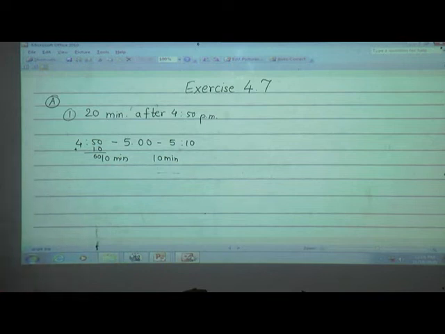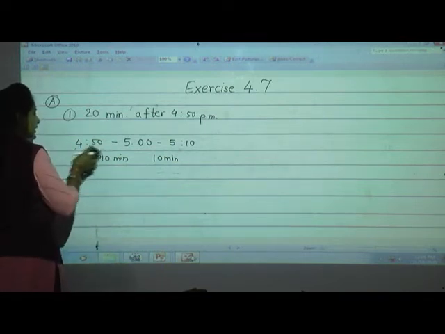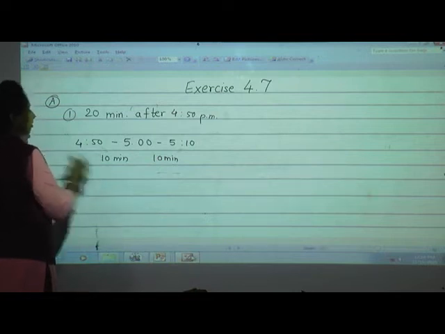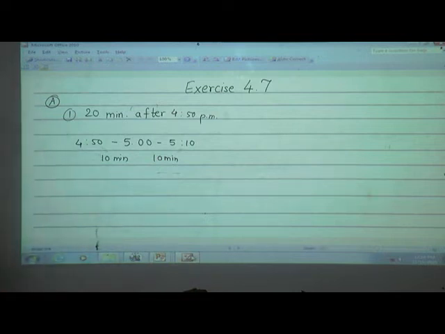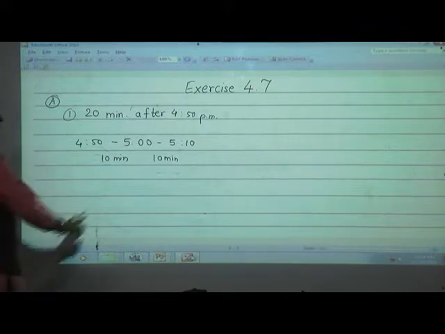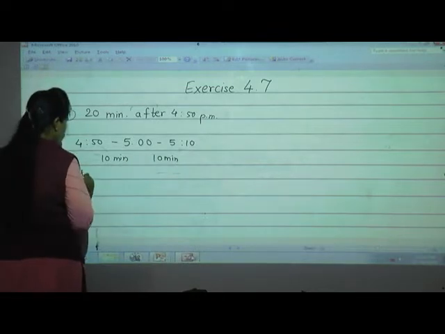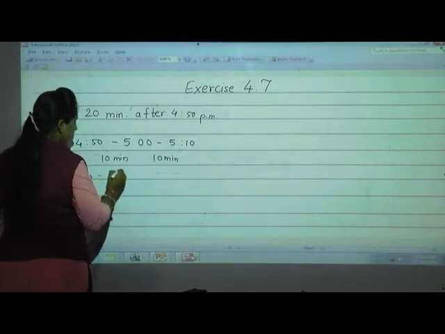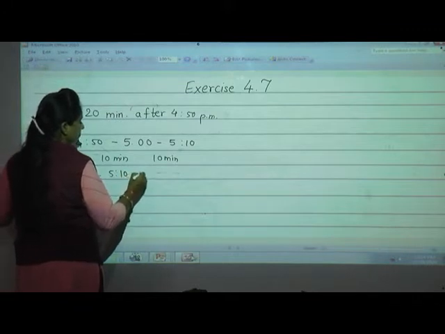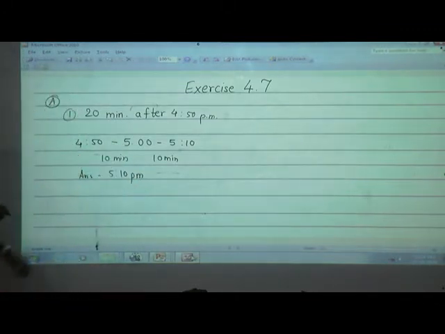Okay? So, are you getting this? Yes. So now I have added 20 minutes to 4:50 p.m. So what is the final answer here? The answer is 5:10 p.m. Clear? Yes? Very good. The next example I'll solve for you. Now I'll take the third one for you.